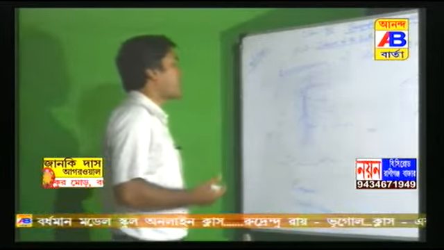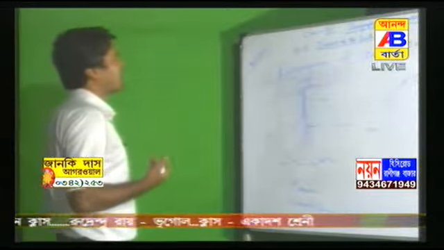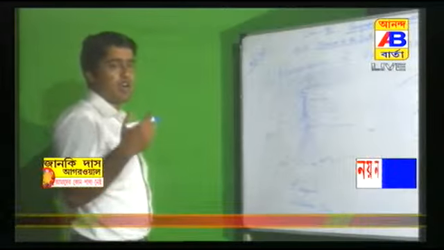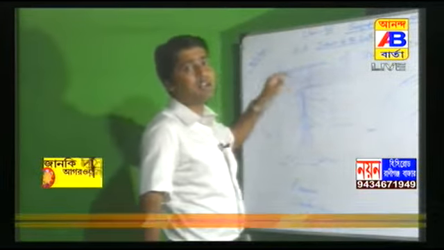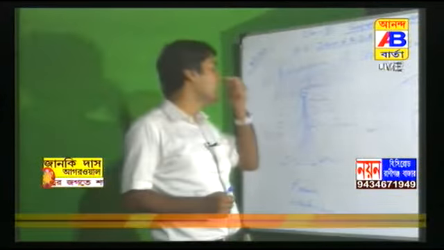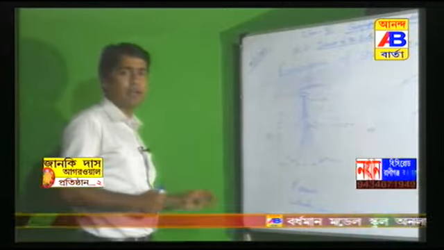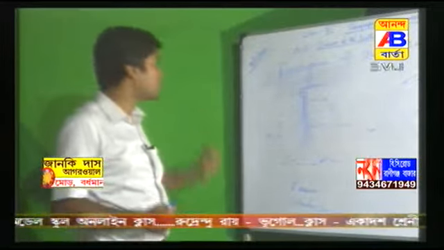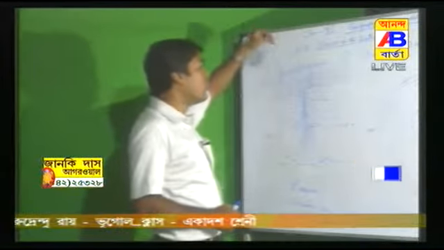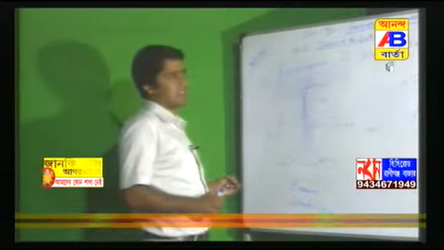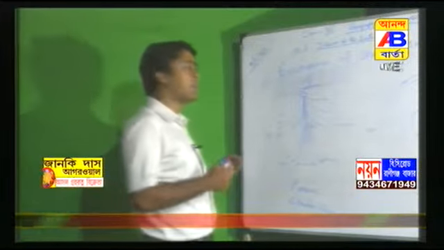So I will repeat this topic again, the emergence of shadow zone. First, what is a shadow zone? It is very important. You know that earthquake waves can't reach each and every place on the earth's surface or inside the earth. Earthquake waves, P wave and S wave, are the two most important types of waves. These two waves help us to know about the interior of the earth. P wave can travel through solid, liquid and gaseous, but S wave can travel only through solid material. That's why, when P wave and S wave both move from the surface or from the epicenter towards the core, it is observed that there are some places inside the earth where these two types of waves can't be recorded, can't reach.